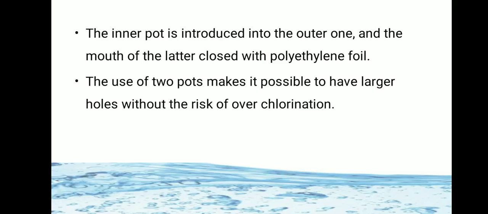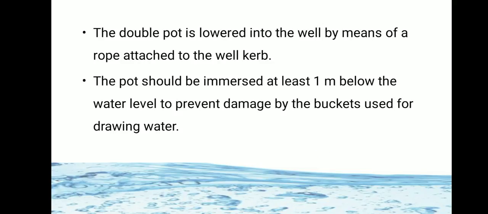The use of two pots makes it possible to have larger holes without the risk of overchlorination. The double pot is lowered into the well by means of a rope attached to the well curb. The pot should be immersed at least 1 meter below the water level to prevent damage by buckets used for drawing water.